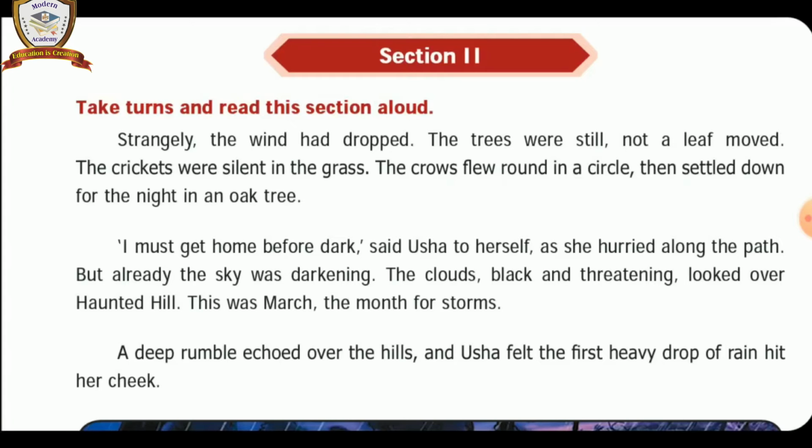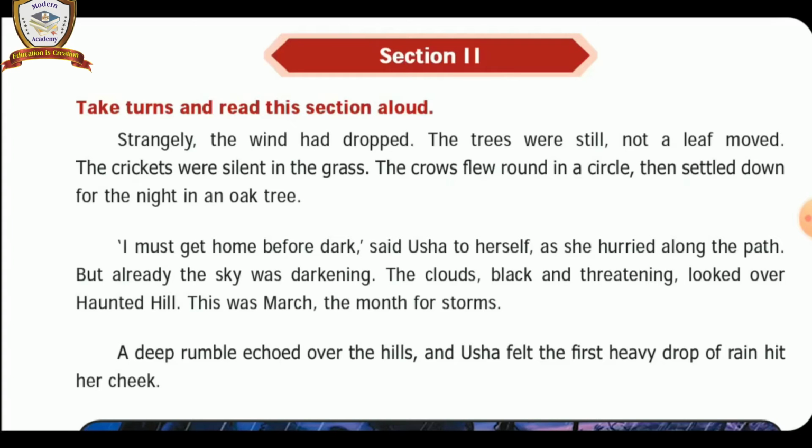After collecting the slippers from the cobbler's shop, Usha happened to see the strange atmosphere. There was no wind blowing. Due to the dropping of the wind, there was no movement of the leaves.